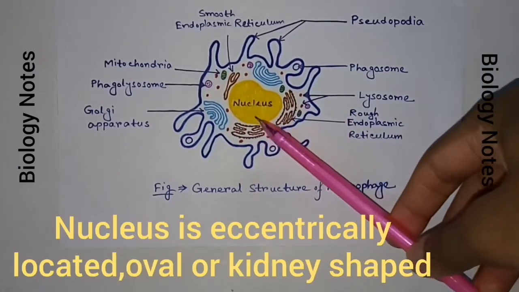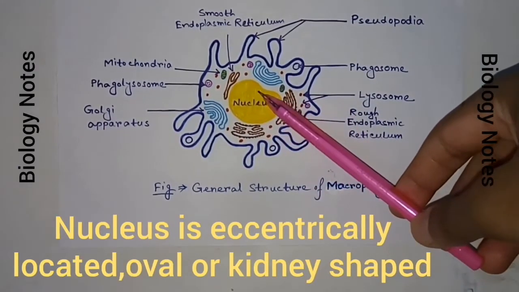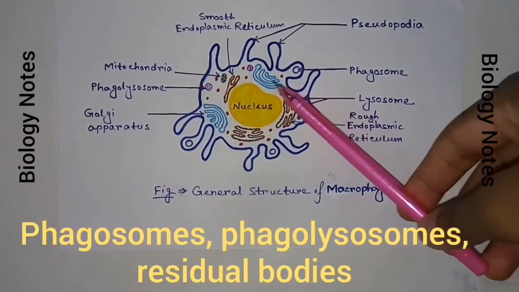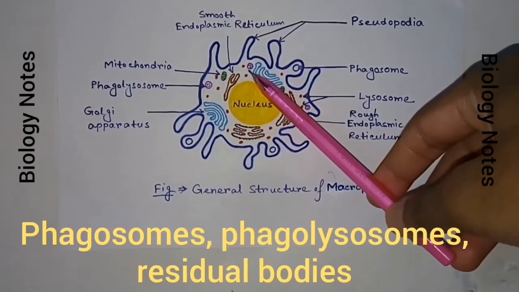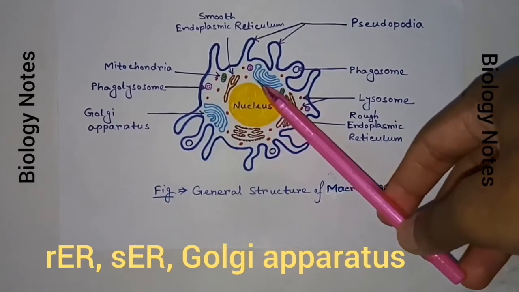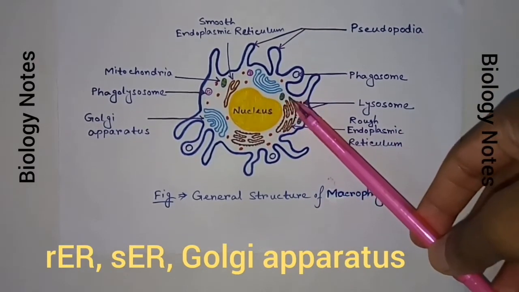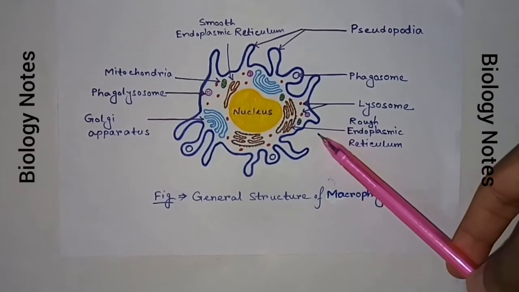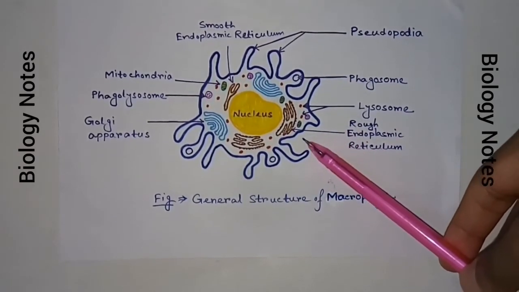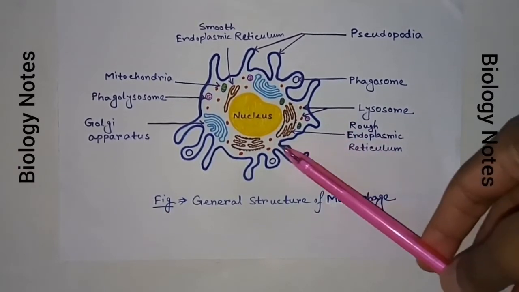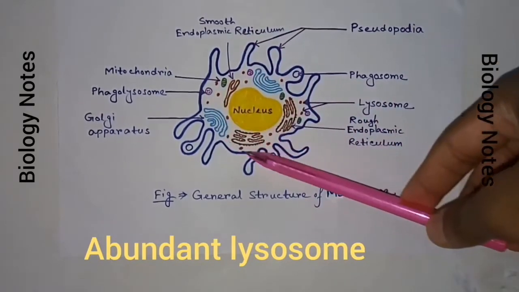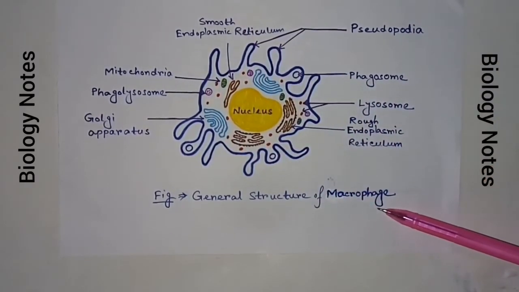It has a large, eccentrically located, oval or kidney-shaped nucleus. They may also contain phagosomes, phagolysosomes and residual bodies. The rough endoplasmic reticulum, smooth endoplasmic reticulum, and Golgi apparatus support the synthesis of proteins involved in the cell's phagocytic and digestive functions, as well as in its secretory functions. Lysosomes are abundant in the cytoplasm. So this is the general structure of macrophage.